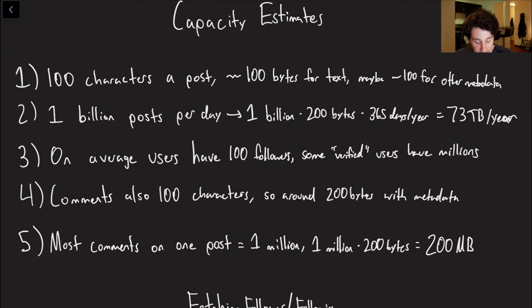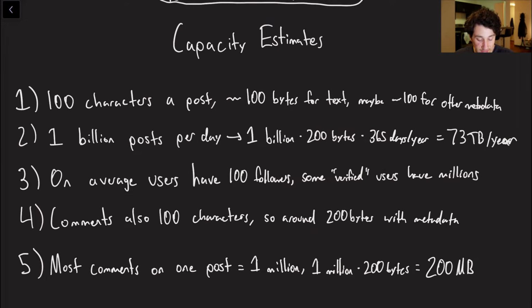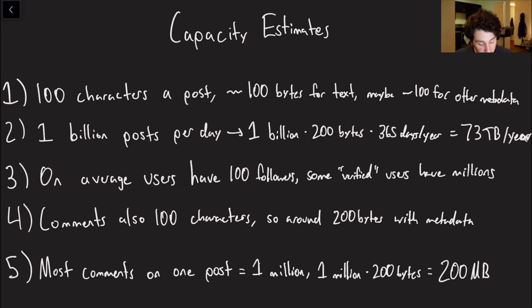Okay, so let's start thinking about some capacity estimates. Let me zoom in a little bit here. So the first thing is that I'm going to assume there are 100 characters a post. Get that one from Twitter. Even though it's 140, let's do 100 for making the math a little bit easier. Around 100 bytes, because a character is basically a byte. And then additionally, let's estimate that other metadata like user ID, post timestamp, stuff like that adds another 100 bytes. So maybe we can assume that there's 200 bytes in a single post.